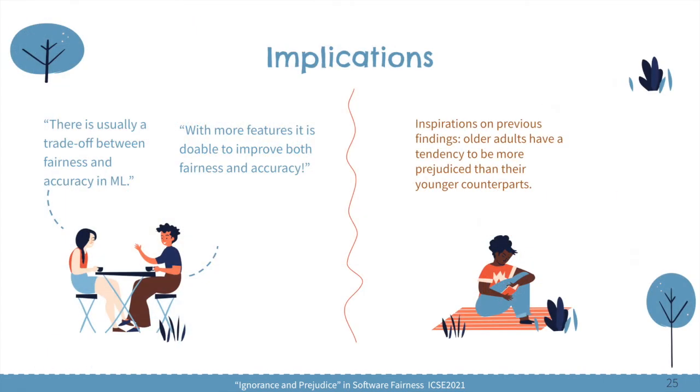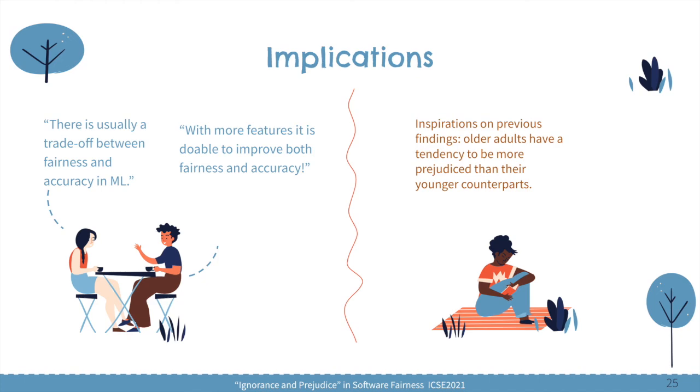The empirical study has a series of implications for developers and researchers. For example, there is usually this belief that there is a trade-off between fairness and accuracy in machine learning, and if you want fairness, you can't have very high accuracy and your accuracy has to be sacrificed. But our results indicate that there is indeed this sweet point that with more features, it is totally doable to improve both fairness and accuracy.